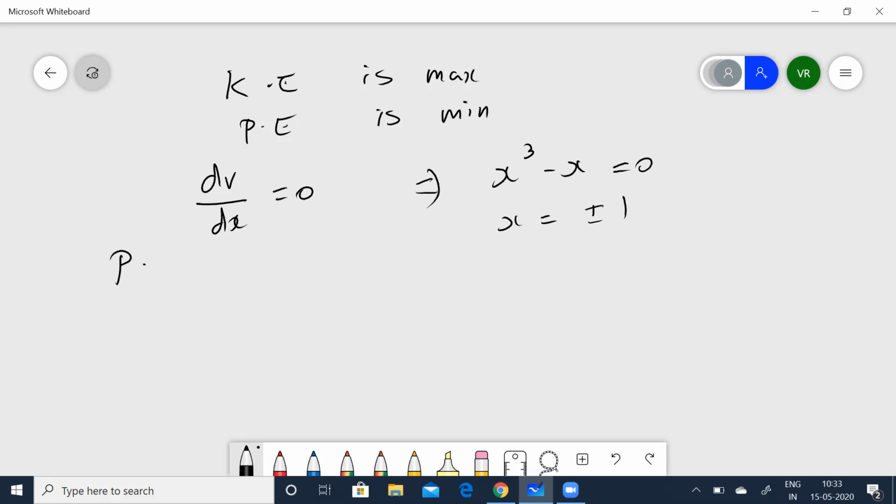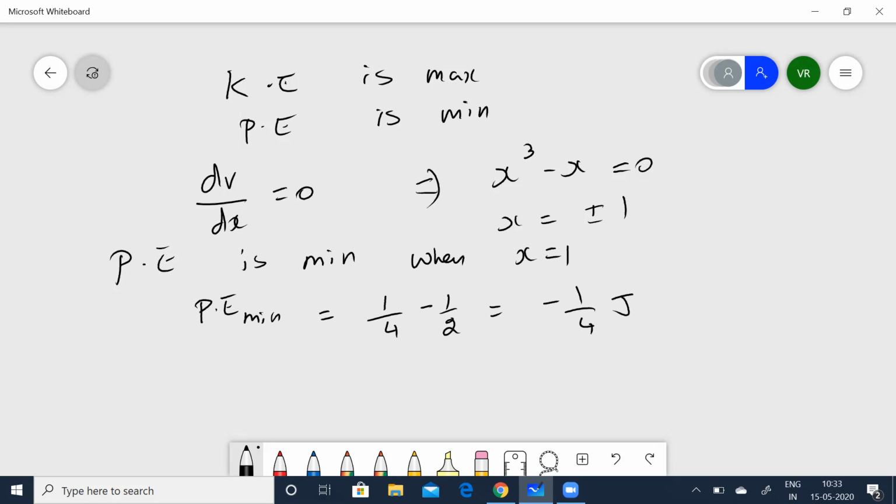So potential energy is minimum when x is equal to 1. So the minimum potential energy is now going to be 1 by 4 minus 1 by 2, which is equal to minus 1 by 4 joules.